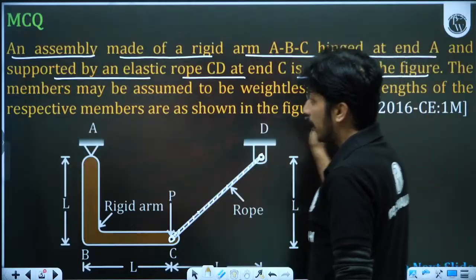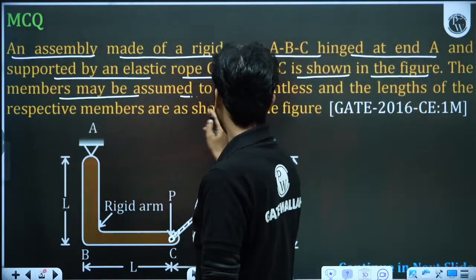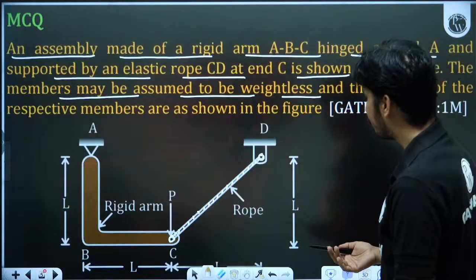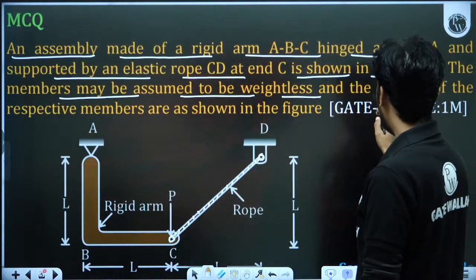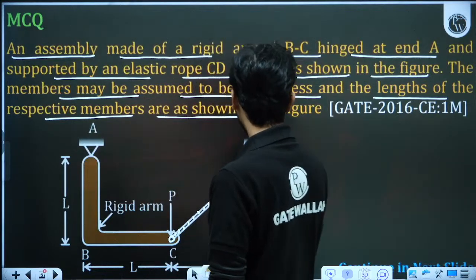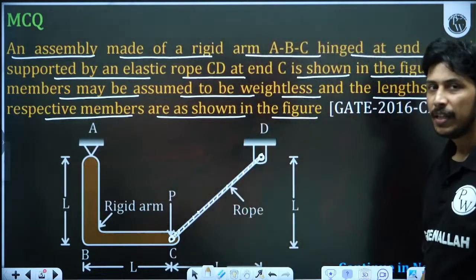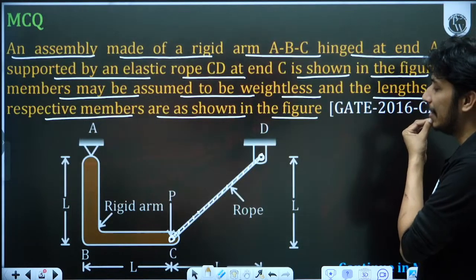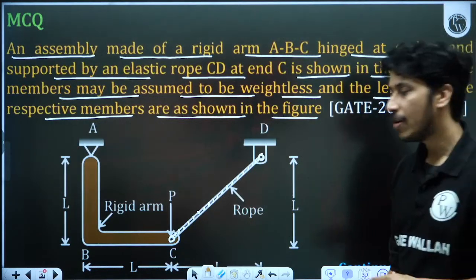Now, the members may be assumed to be weightless. So if the members are weightless, then there will be no deformation. Okay, and the lengths of the respective members are as shown in the figure. So if lengths are shown, then we are not considering the members to be extended, or we are not considering any deformation.